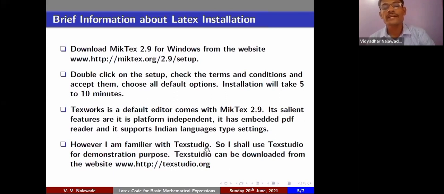However, I will be using TeXstudio editor. TeXworks is the default editor, but I am familiar with TeXstudio, so I shall be using TeXstudio for demonstration purposes. TeXstudio also can be downloaded from the website texstudio.org.